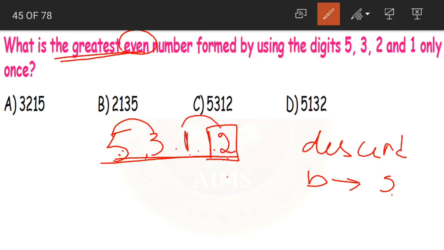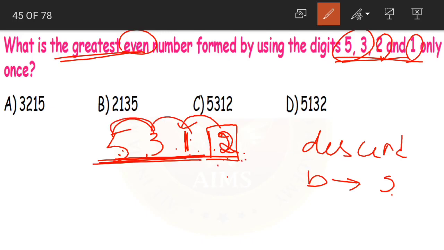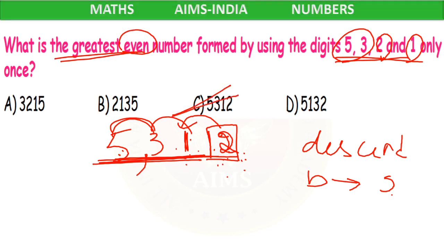And which will take the 2's place? 1. Okay. 1 and 2 are interchanging their places. Of the given digits, only 2 is our even number. So 2 is written in the ones place and the remaining digits 5, 3, 1 are written in descending order. 5, 3, 1 and then 2. What is the correct answer? 5312. That is option C.